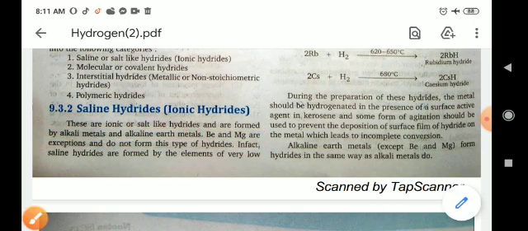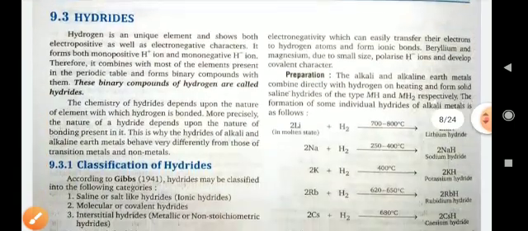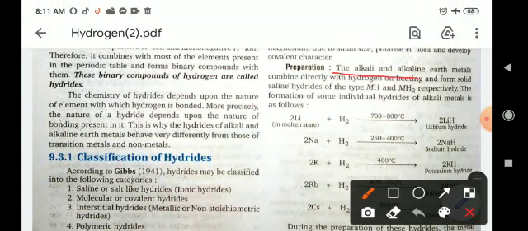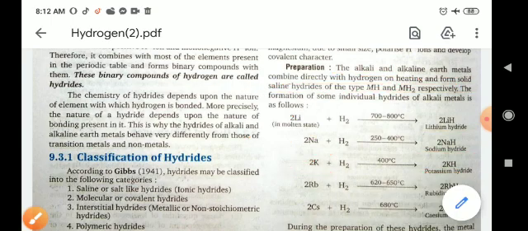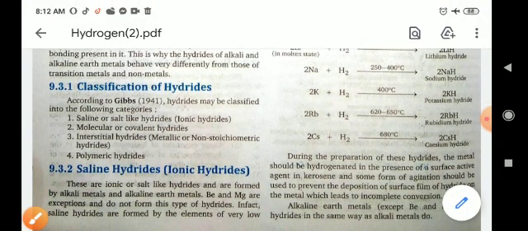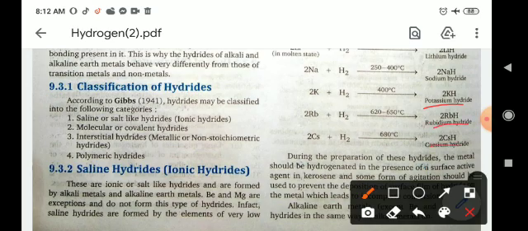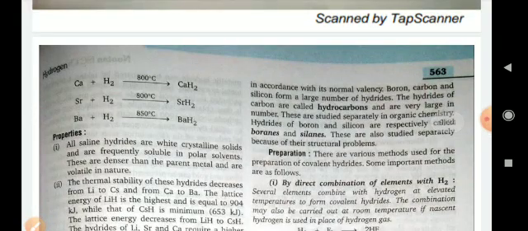Now, preparation of saline hydrides. Alkali and alkaline earth metals combine directly with hydrogen on heating and form solid saline hydrides of the type MH and MH2 respectively. Lithium reacts with H2 to form lithium hydride, sodium to form sodium hydride, potassium to form potassium hydride, rubidium hydride, and cesium hydride. So metals directly combine with hydrogen to form their hydrides.